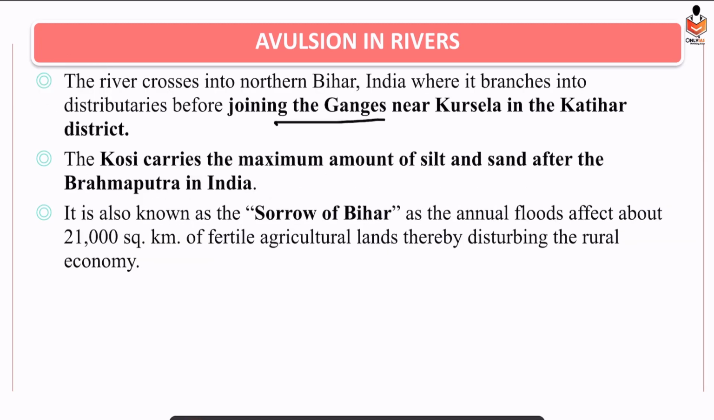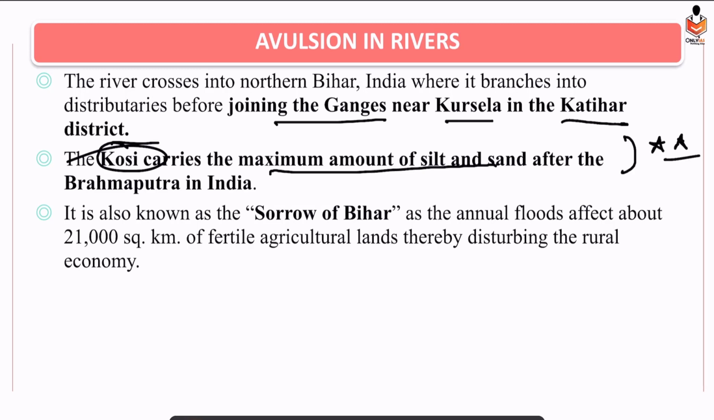And it is a tributary of Ganga, and it meets Ganga near Kursela in Katihar district in Bihar. Okay. And Kosi carries the maximum amount of silt and sand after Brahmaputra in India. This you have to remember. This is a very important fact.